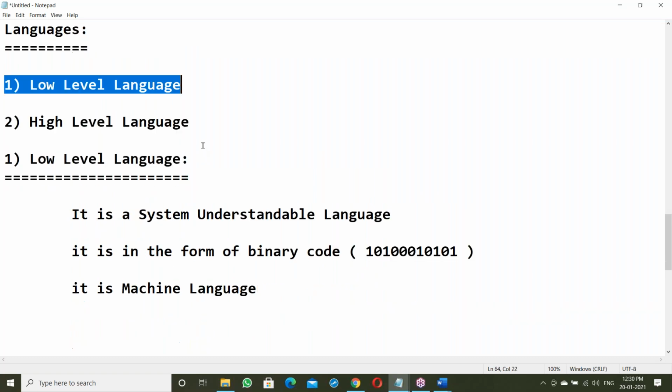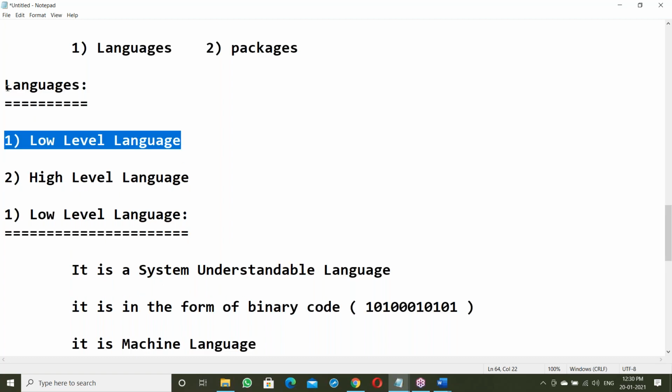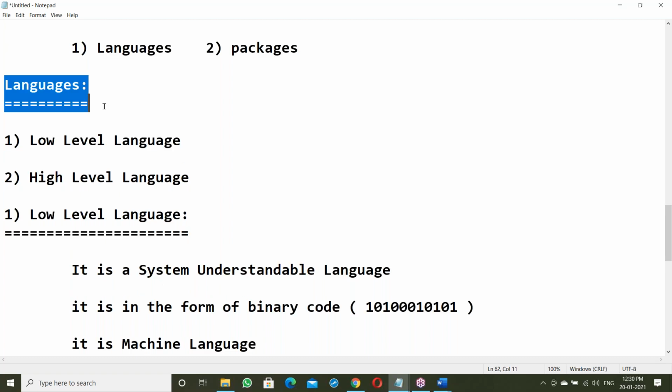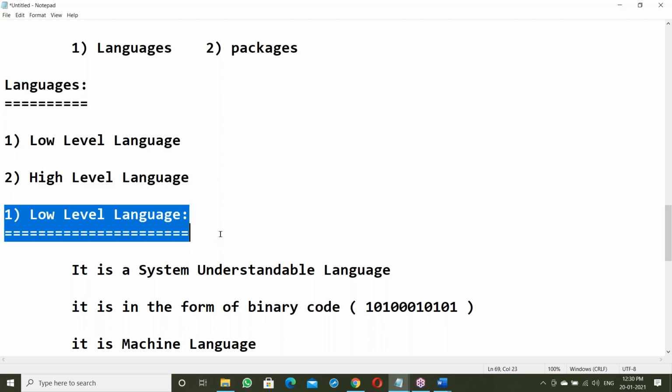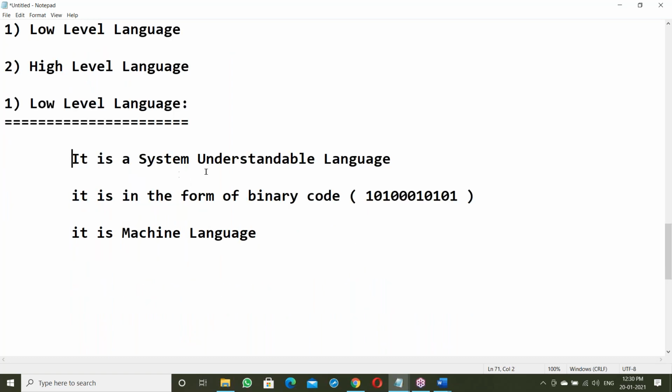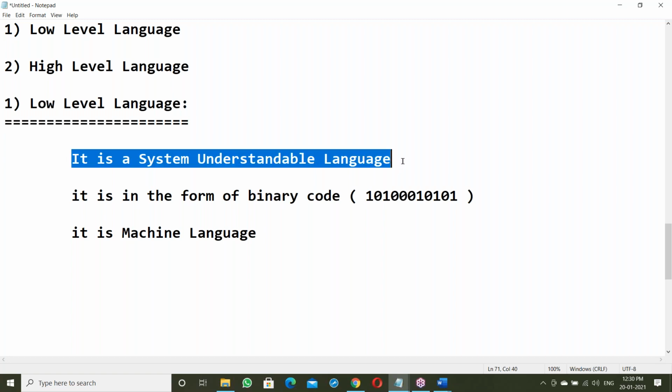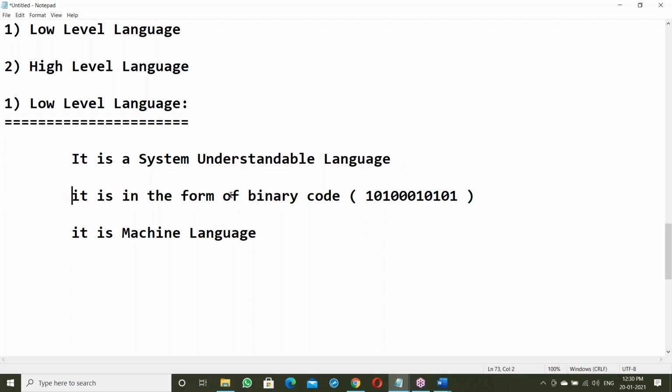Java is a language. Java comes under which language? That is our point here, and that is what we should discuss. In software, languages basically have two categories: low-level languages and high-level languages. Low-level language is system understandable, in the form of binary code, zeros and ones format.